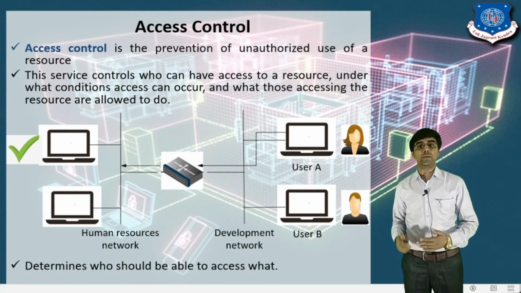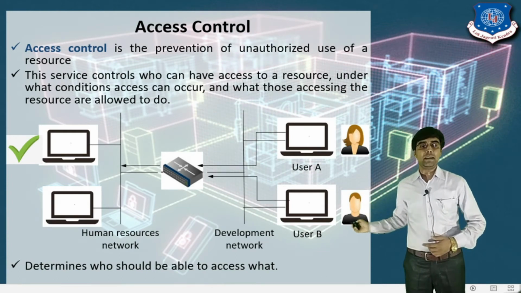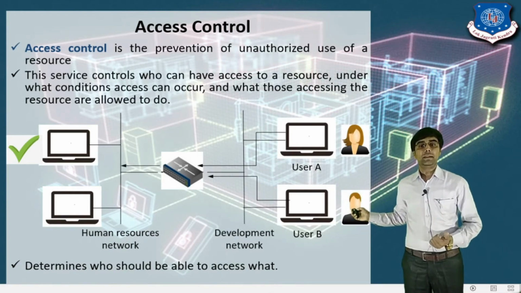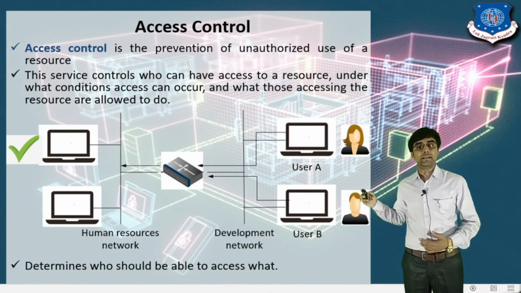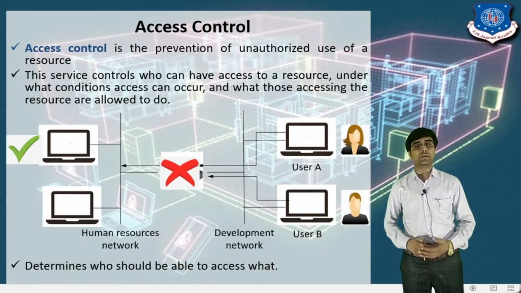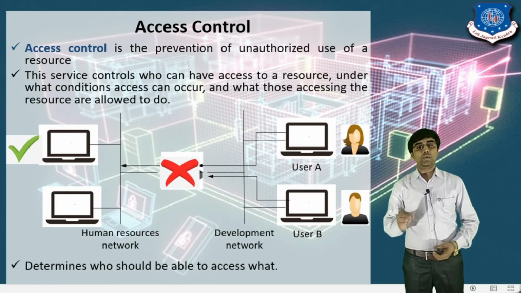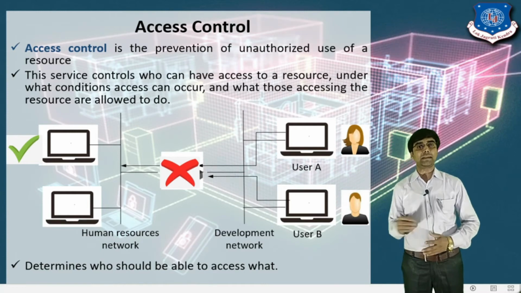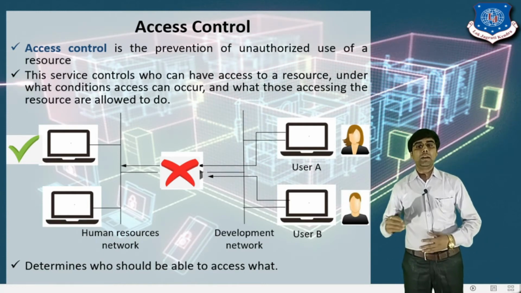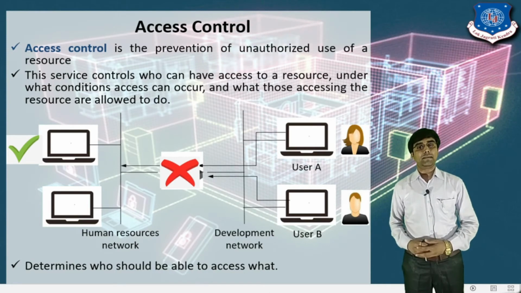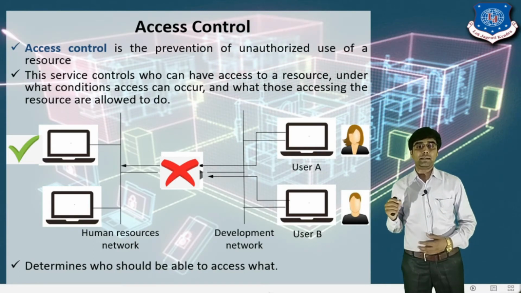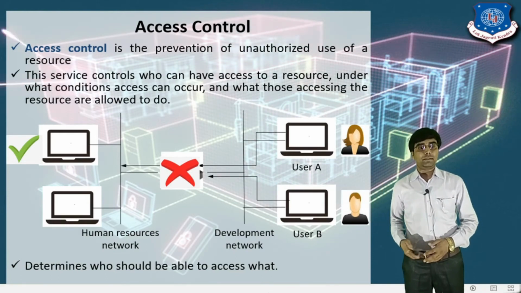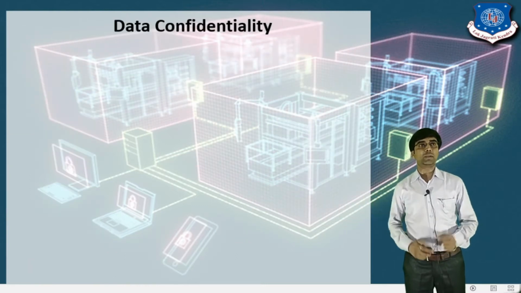But from another point of view, for user B, the administrator has not assigned the access right, so user B will not be able to access the human resource network. So it means who should be able to access what. If you consider any organization, the principal, director and the faculty all have different rights assigned by the system administrator, and they can access only that much information. Right? So this is all about access control.